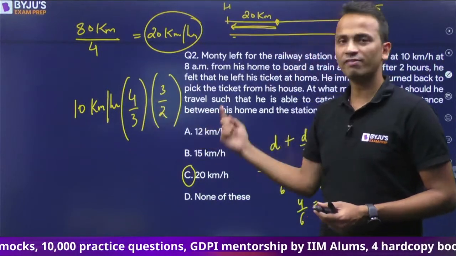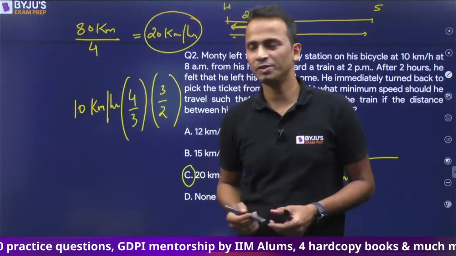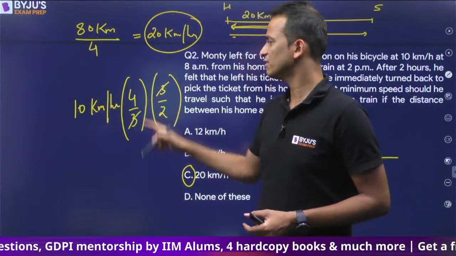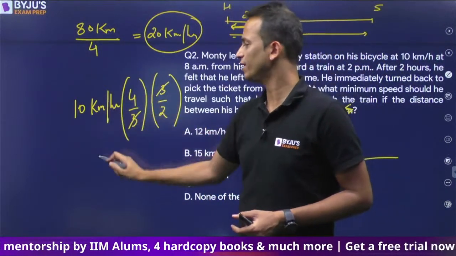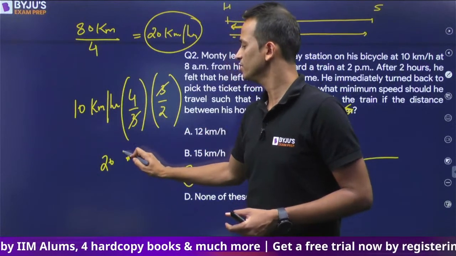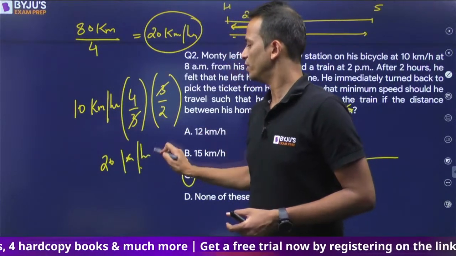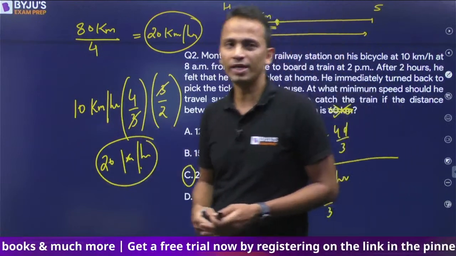Now you can simplify this and you will get the value of the speed. So 3 and 3 will get cancelled. 4 upon 2 is 2. 2 into 10 is 20 kilometers per hour. So now his new speed will be 20 kilometers per hour.